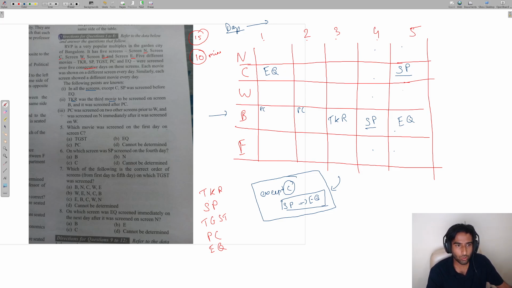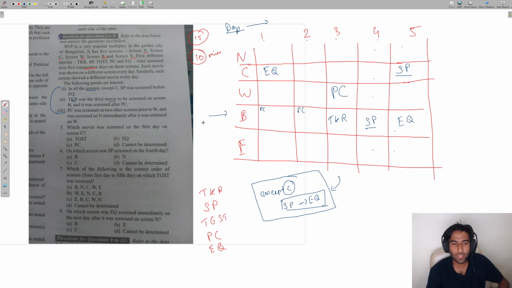Coming back, let's look at clue number 3. There are only 3 clues to solve the set, so you need to find out as much information as you can from the 3 clues presented to you. This clue says PC was screened on 2 other screens prior to W. That means PC must have been screened on day number 3 on W, because it was screened on 2 other screens before W, so the third time it was screened on W. Now which are the 2 screens?